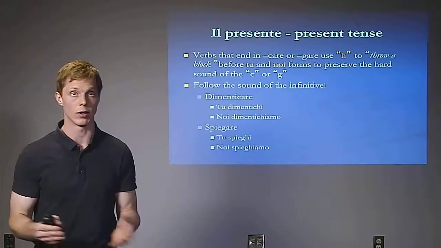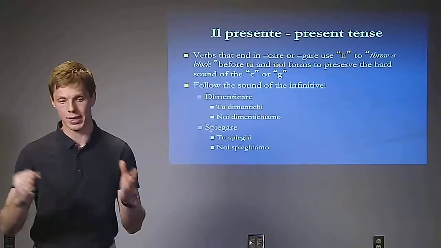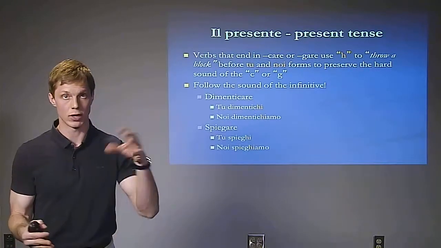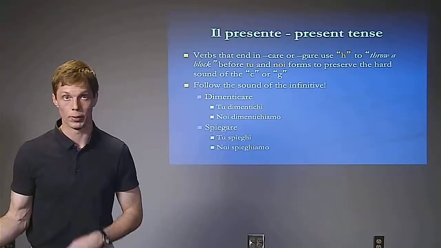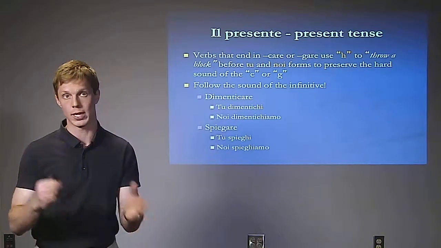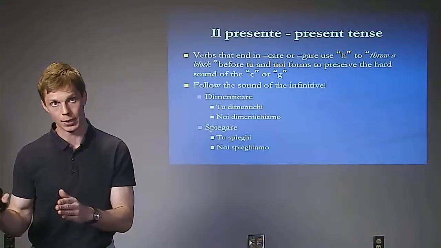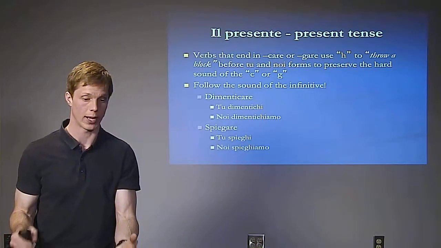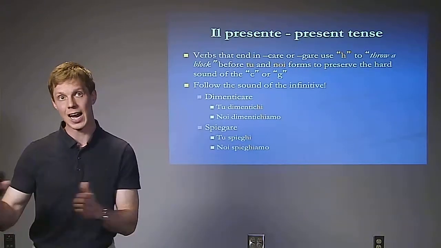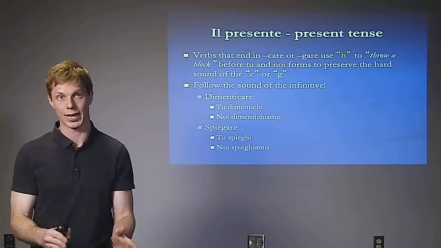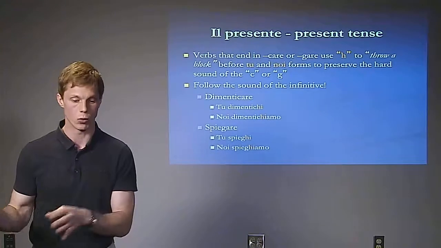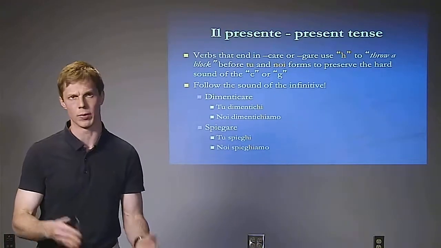So your best guide will be to think of what's the infinitive form. It's dimenticare. And then when you spell it out, if you have to, put in an h, and this will occur in the tu form and in the noi form. Spiegare is the same thing. Spiegare in the io form, it's spiego. In the tu form, it's spieghi. Well, if you don't have that h in there when we spell it out, it would be pronounced spiegi. The same thing with the noi form, spieghiamo, but without the h, it would be spiegiamo. So make sure that when you spell out these verbs, you include the h in the tu form and the noi form if it's a verb that ends in care or a verb that ends in gare.